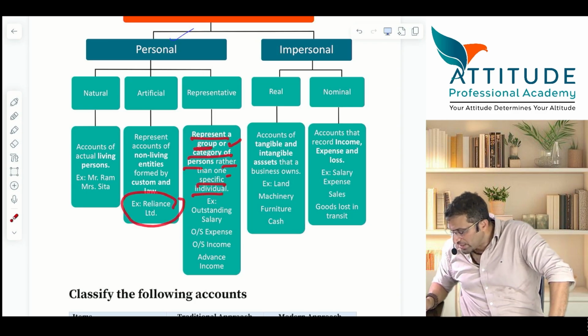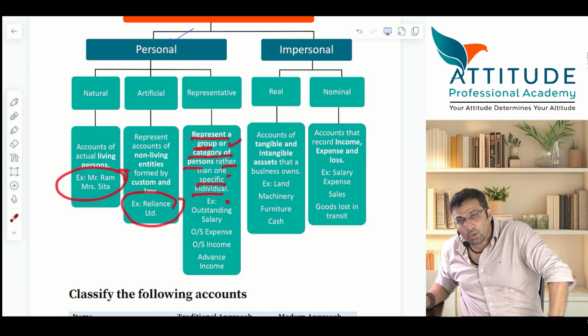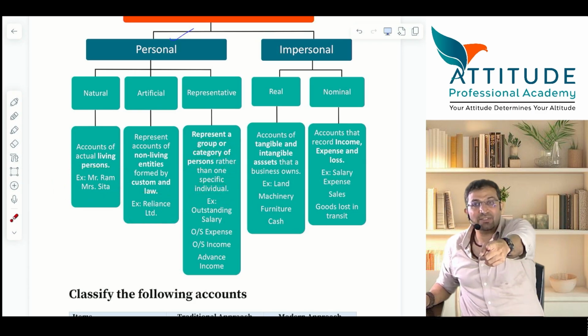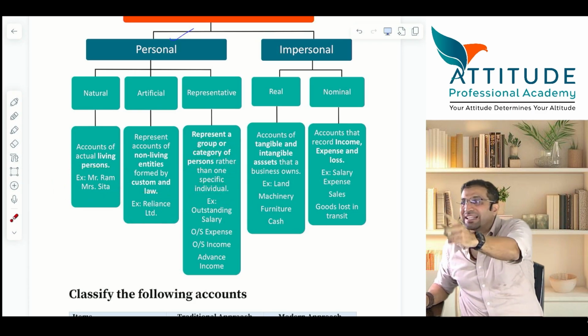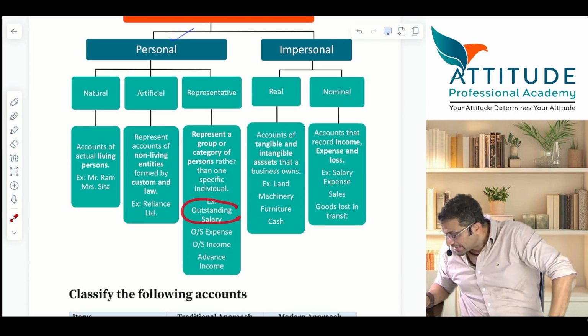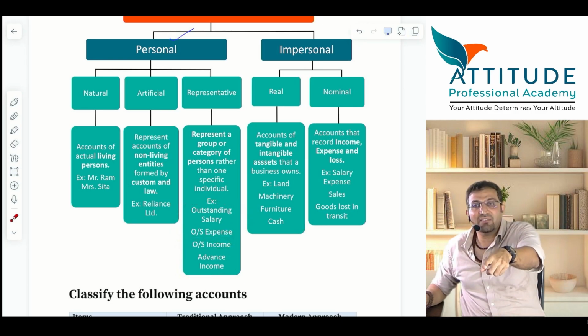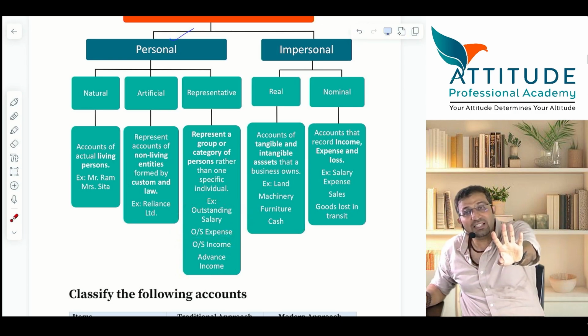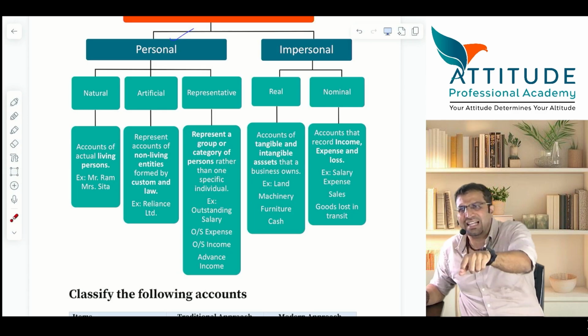Here you are dealing with one specific individual, and here also one specific individual. Here you are dealing with a group. That is why you don't say Mr. A liability increases. Say outstanding salary. For example, any outstanding expense, any outstanding income, income received in advance. All these are representing some person.